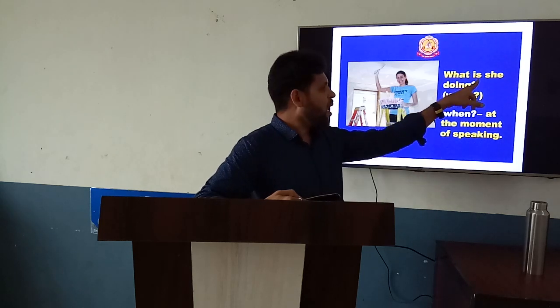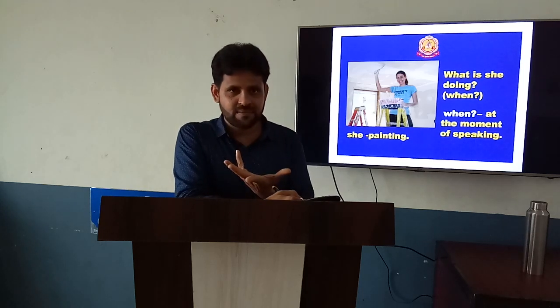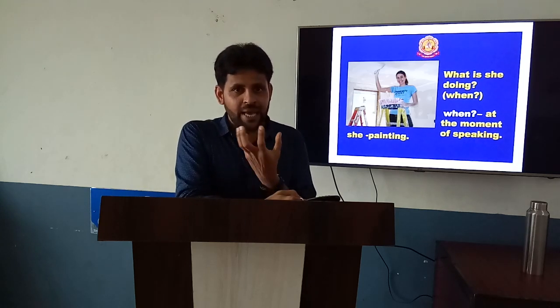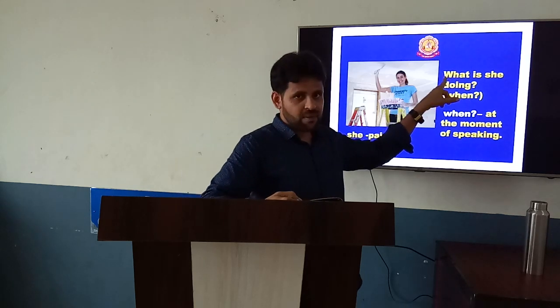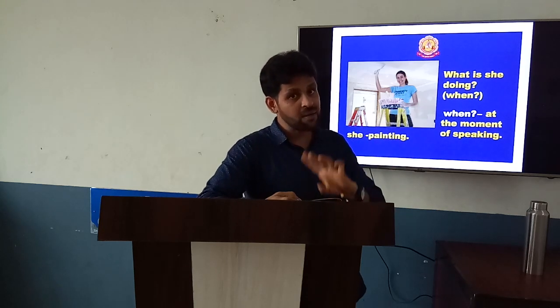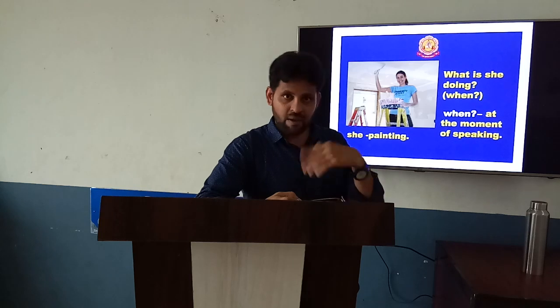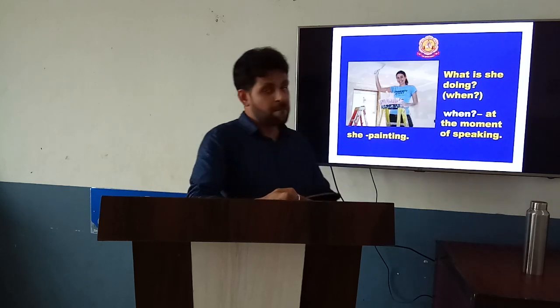If you ask like this, what she is doing, that becomes a common sentence. It doesn't make a question sentence. Understood? Next to the WH word, we should use is, are, was, were when framing a question. Did you get it? She is painting.